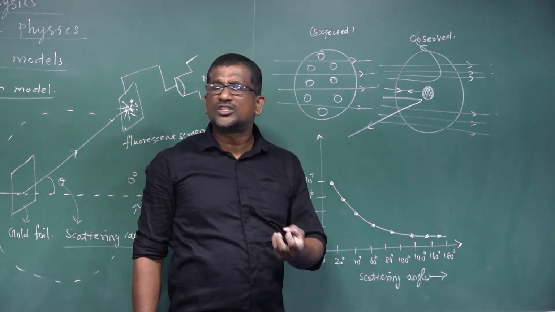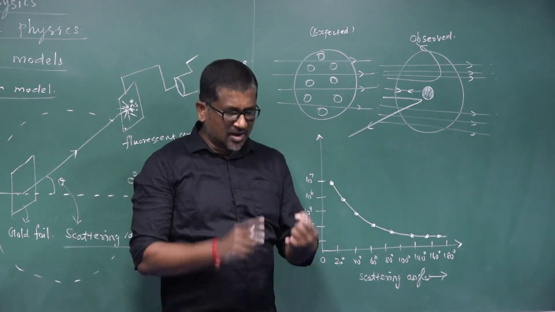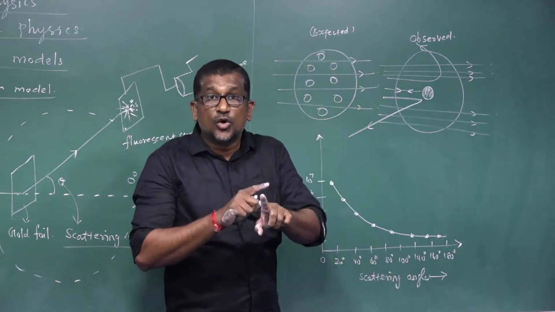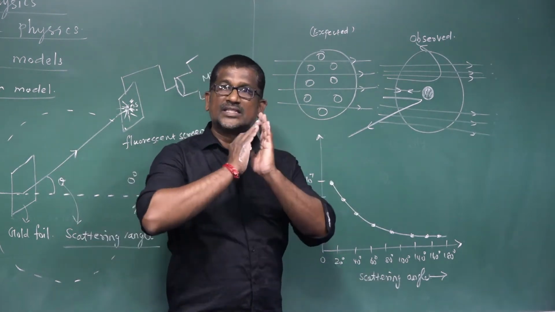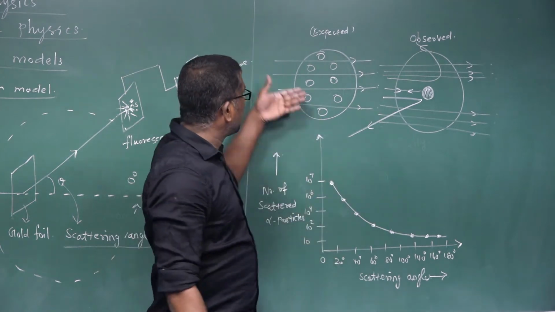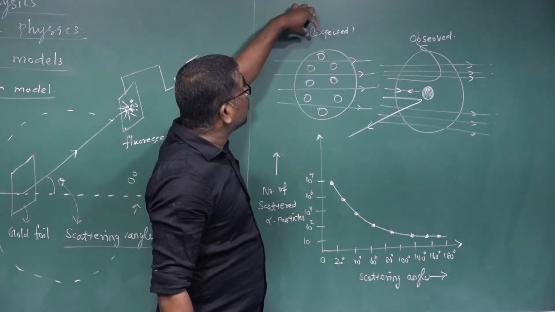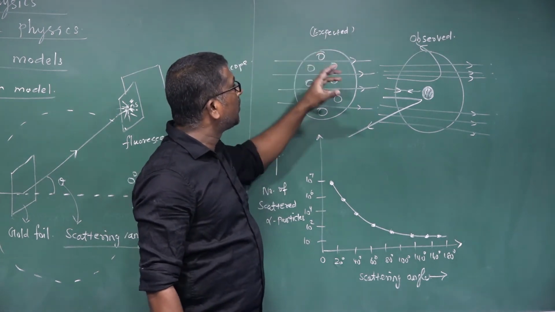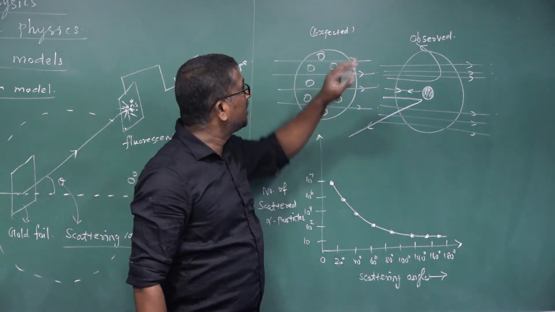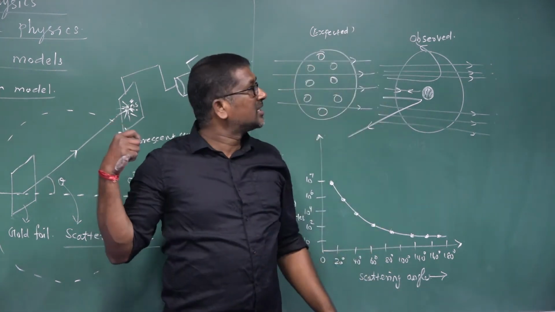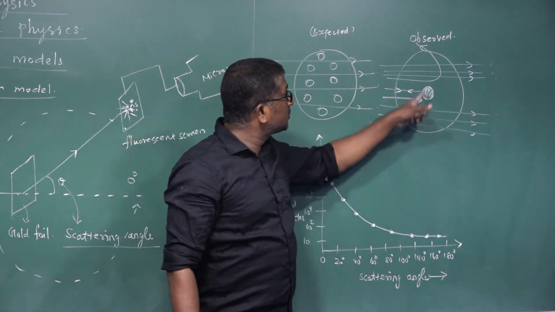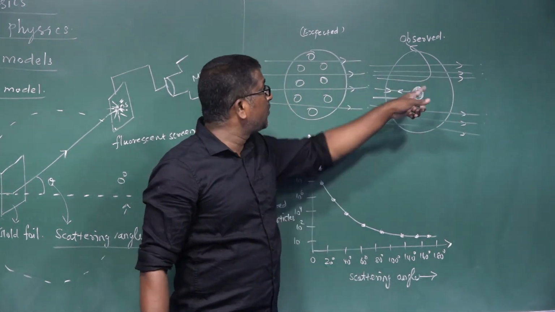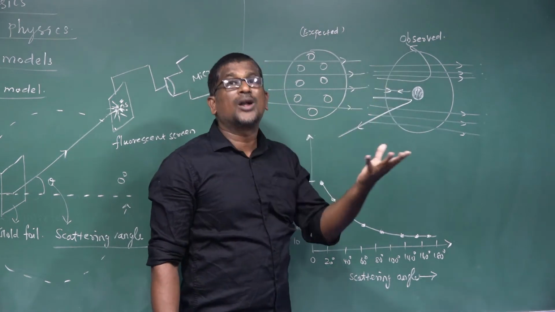So what are the observations made from the alpha particle scattering experiment? First, most of the alpha particles pass through the gold foil without any deviation. They travel in straight lines. Actually, Rutherford expected that all the alpha particles would pass through the gold foil without any deviation. But the result observed is that most of the alpha particles passed through without any deviation, and some alpha particles are scattered through smaller angles.